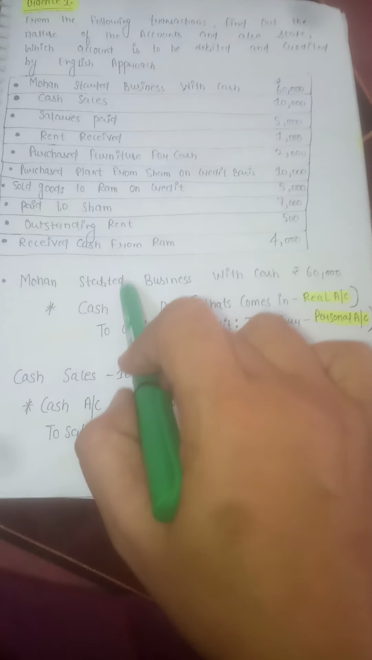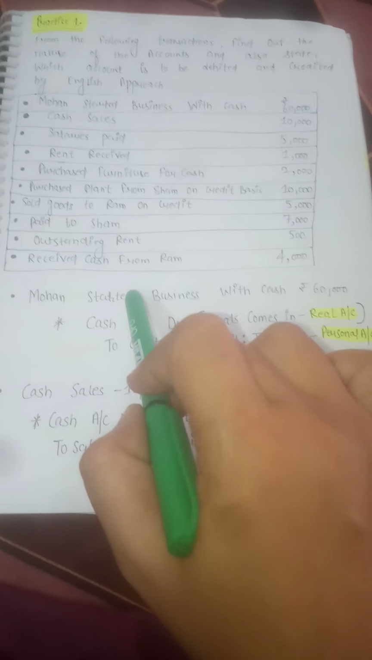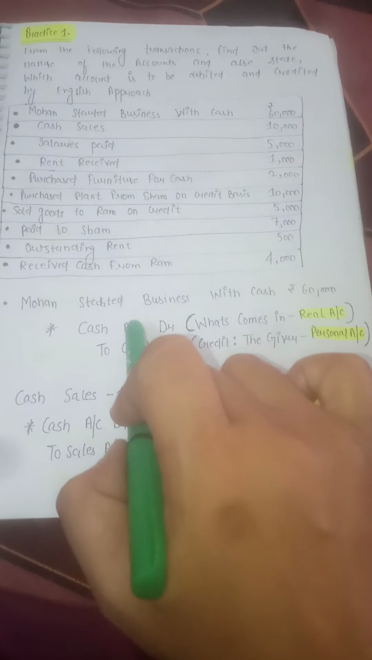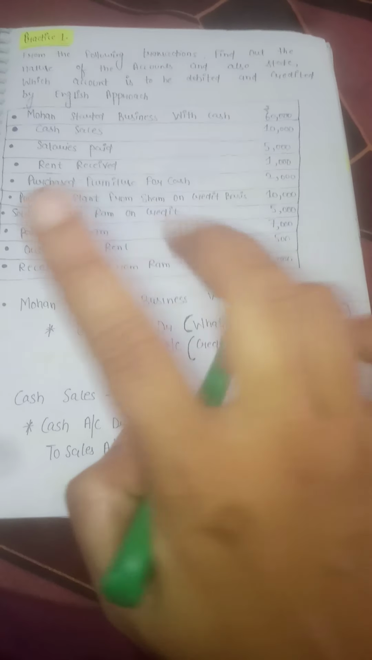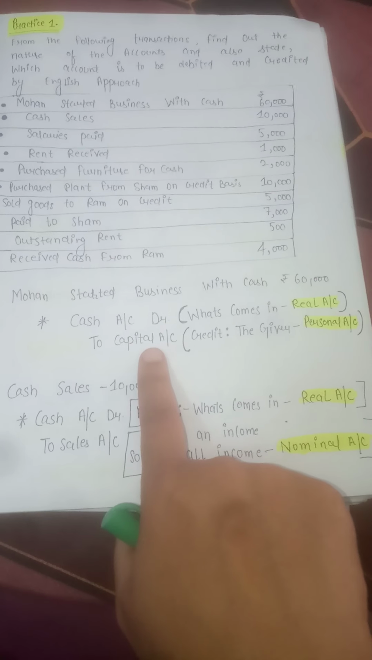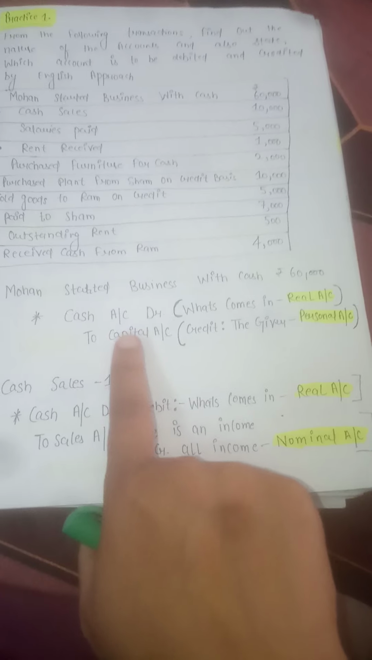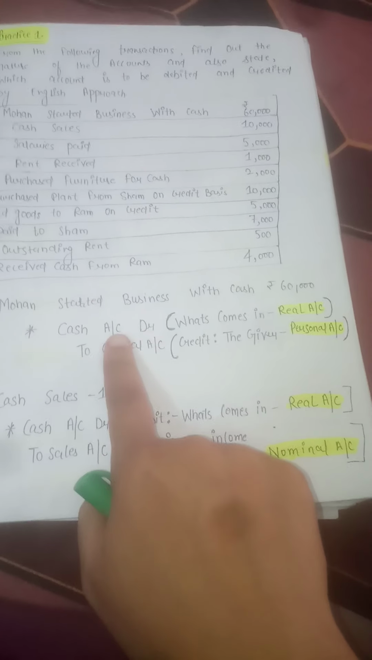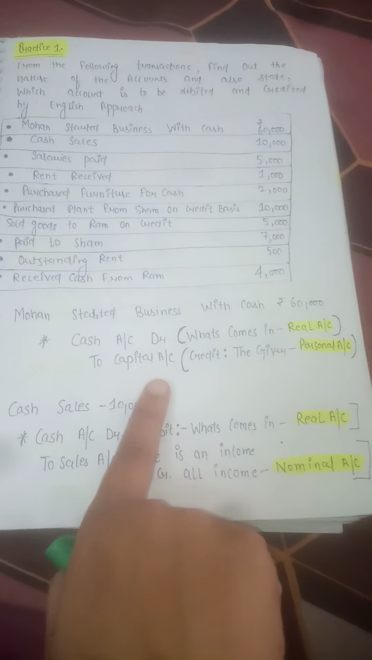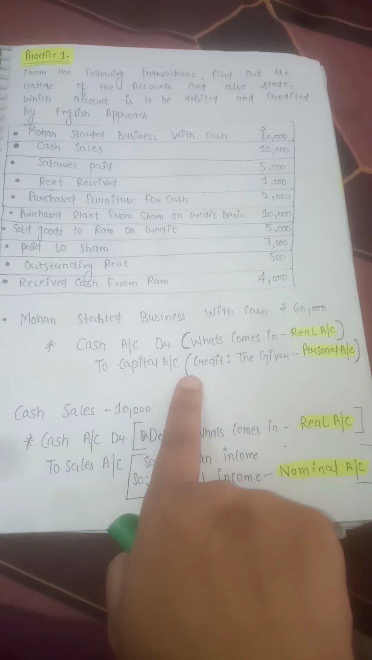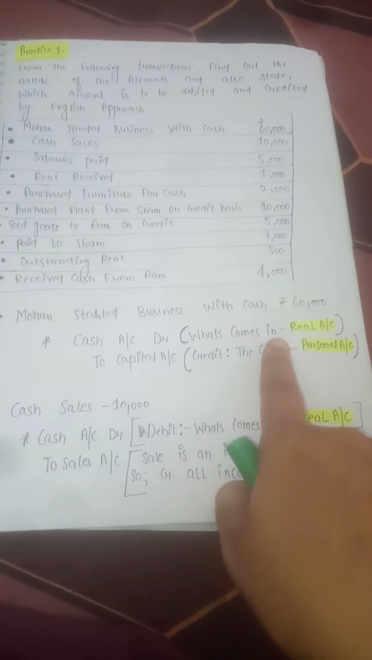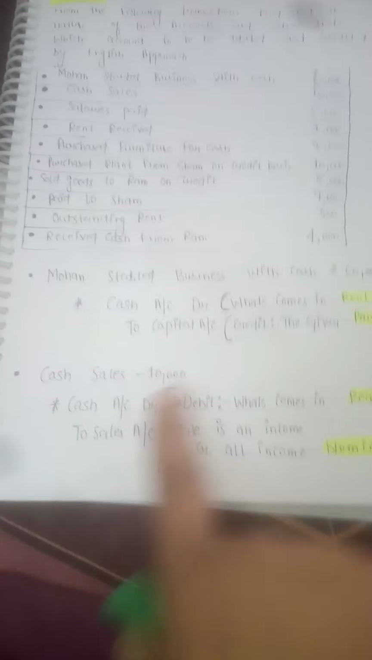Whenever you pass the entry in the journal, you need to assume yourself as the business, not the businessman, because business and businessman are different things. So whenever you pass the journal entry, you need to consider yourself as the business, right? As a business, cash comes in. Who gave the cash? Mohan. So Mohan to capital account, right? Credit the giver. Debit what comes in, real account, remember?